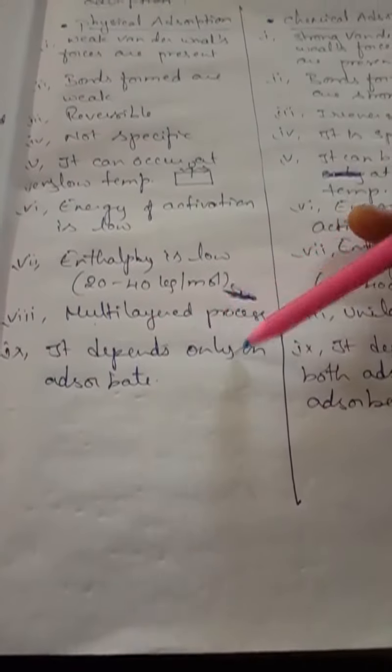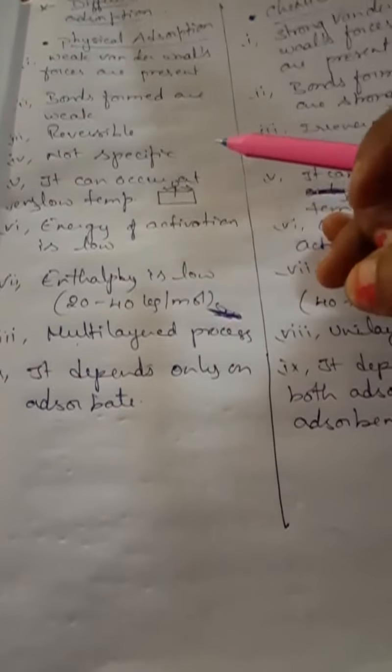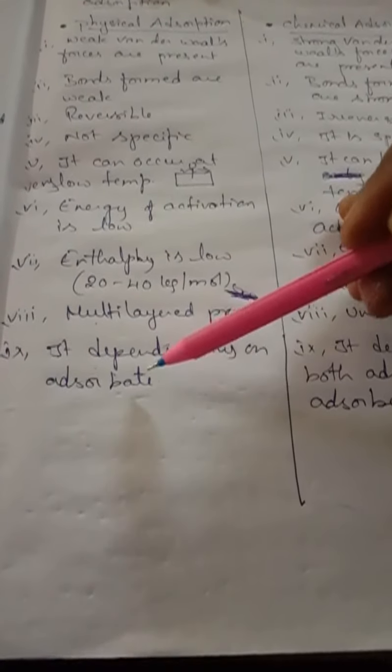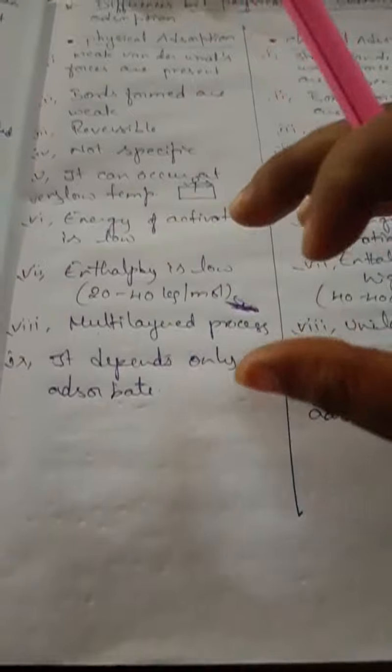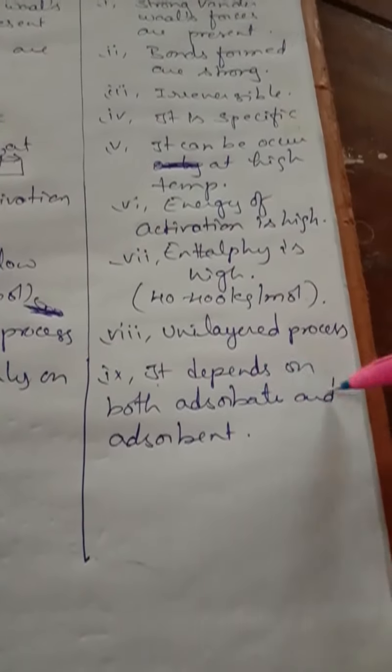Once the bond has been formed, it is not that easy to break it. Physical adsorption depends only on the adsorbate. For example, if I take gases and activated charcoal, the gases are going to settle on the activated charcoal. The adsorbate is only gases, so it depends mainly on the nature of the adsorbate. But in chemical adsorption, children, it depends on both adsorbate and adsorbent.